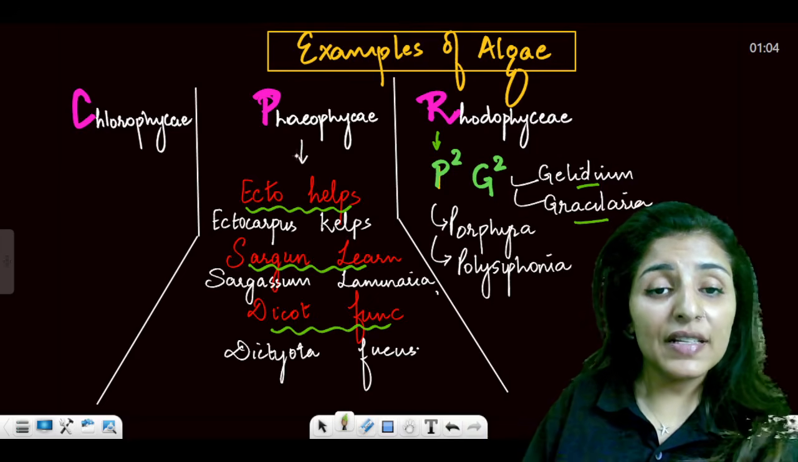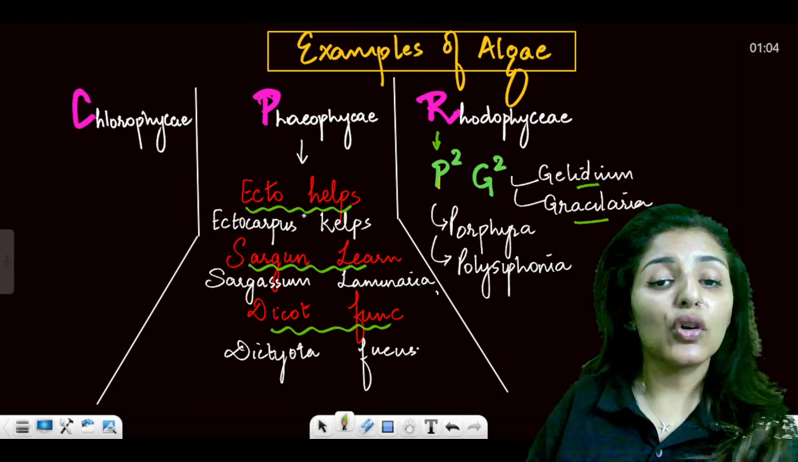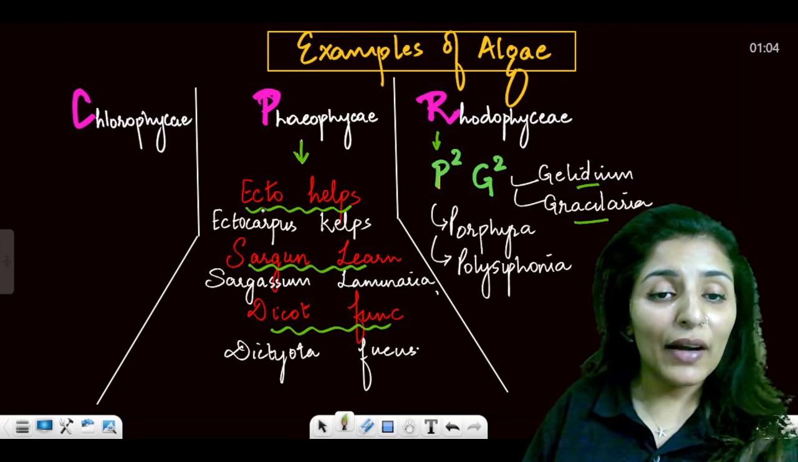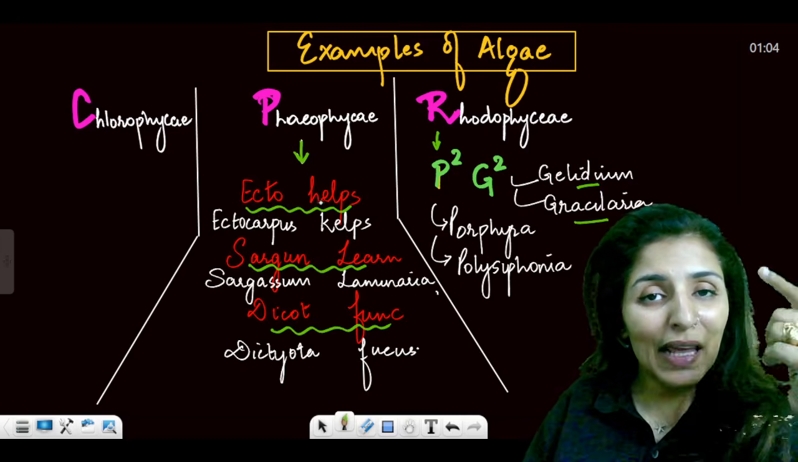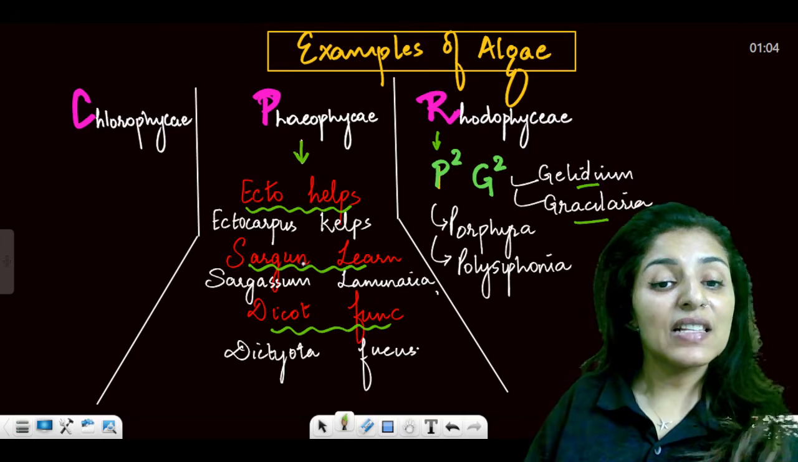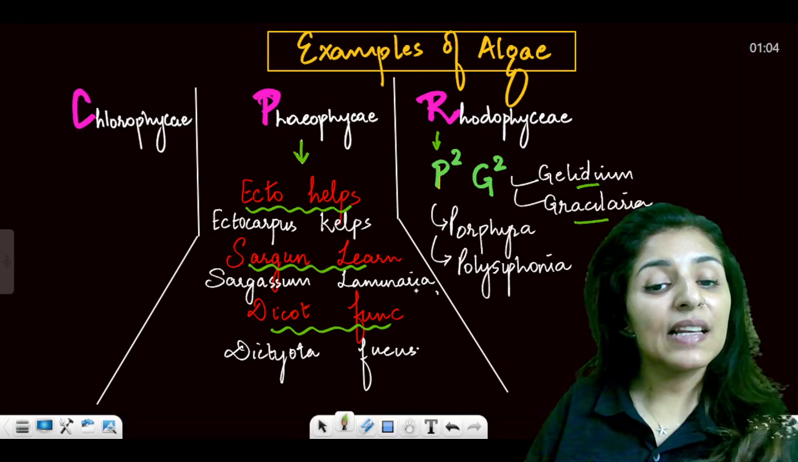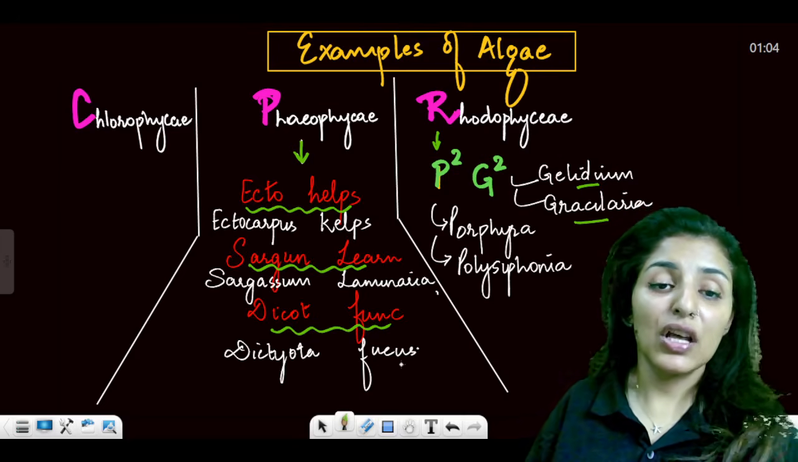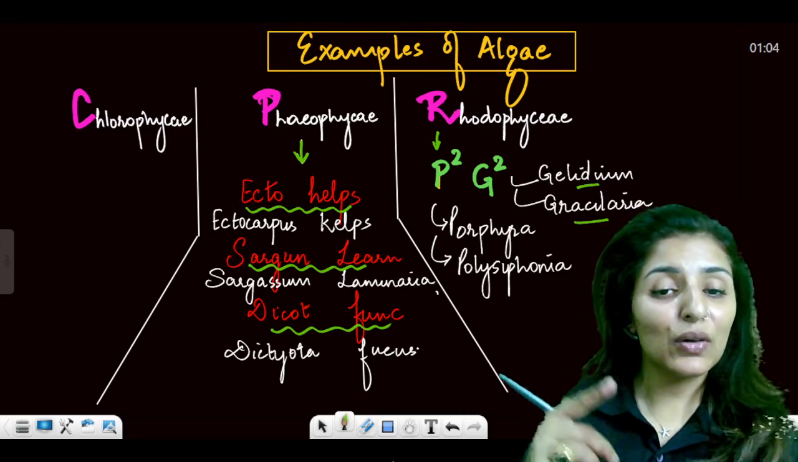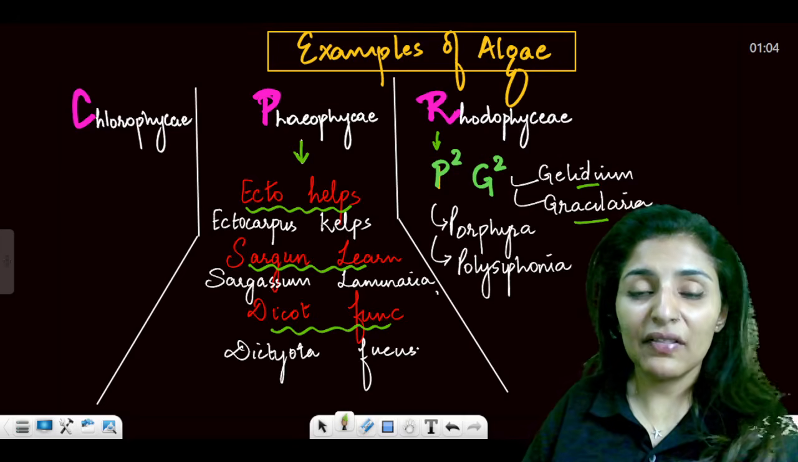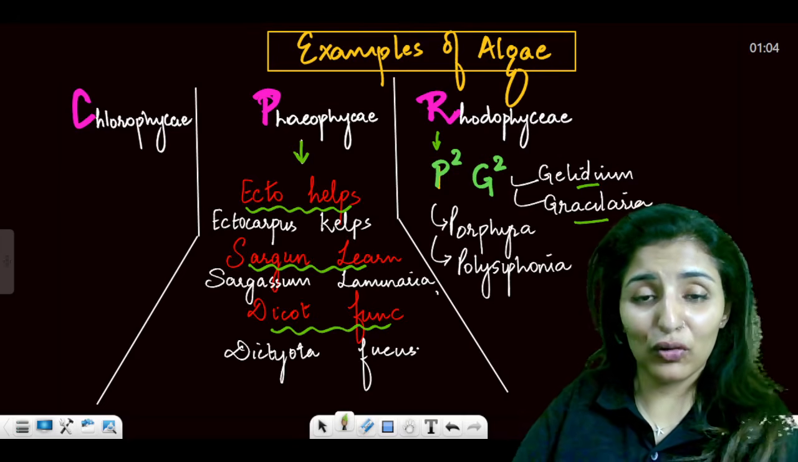For Phaeophyceae, we have this mnemonic: Ecto helps Sargun learn dicot function. From ecto we have Ectocarpus. From helps we are using the rhyming, helps means kelps. Sargun is Sargassum. Learn is Laminaria. Dicot is Dictyota, and function is Fucus. So ecto helps Sargun learn dicot function. Is it clear? Rest of all the examples given in your NCERT belong to Chlorophyceae.